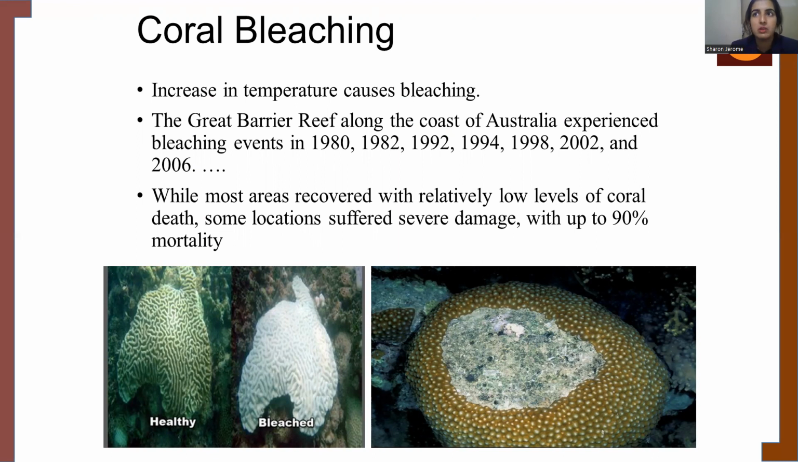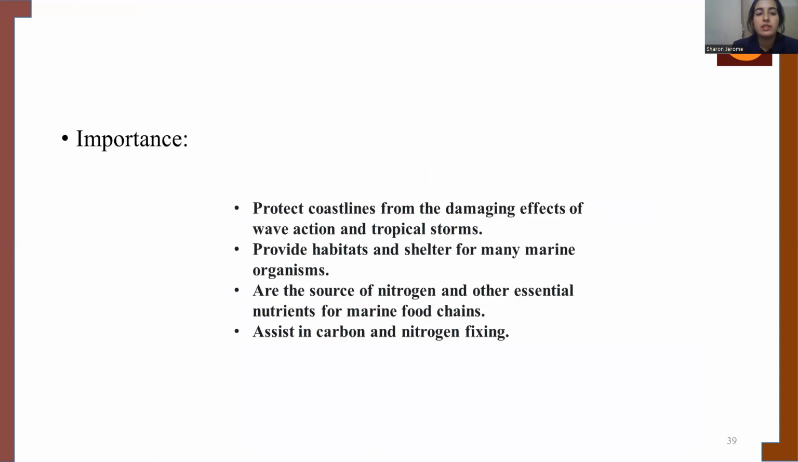You might think how coral reefs can be beneficial or important in biodiversity. Well, the importance of coral reefs is that they protect the coastlines from damaging effects of wave action and tropical storms. They provide habitat and shelter for many marine organisms. They are a source of nitrogen and other nutrients in the marine food chain, and also assist in the carbon and nitrogen fixing cycle. So even though it is a very small part seen in biodiversity, it plays these many roles.